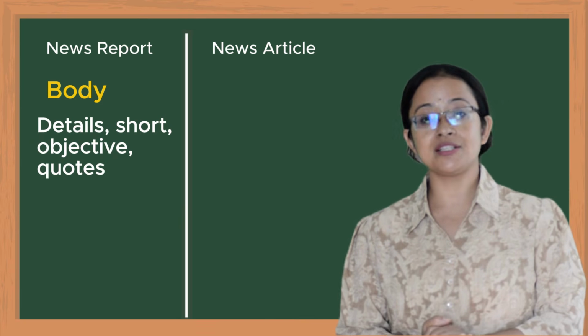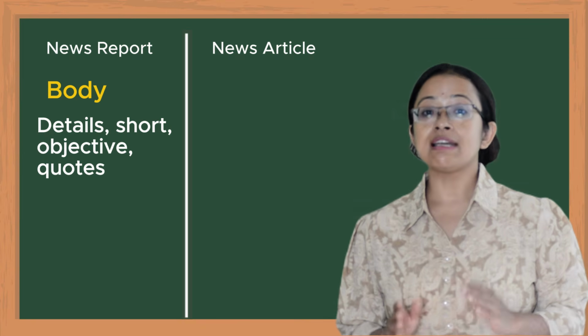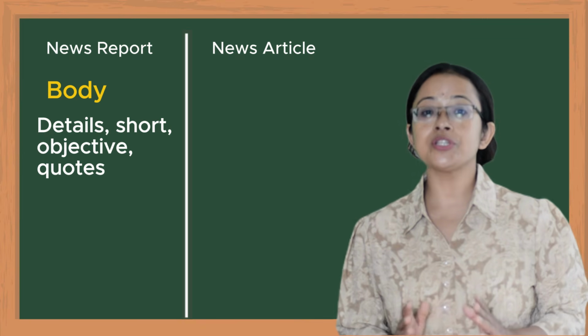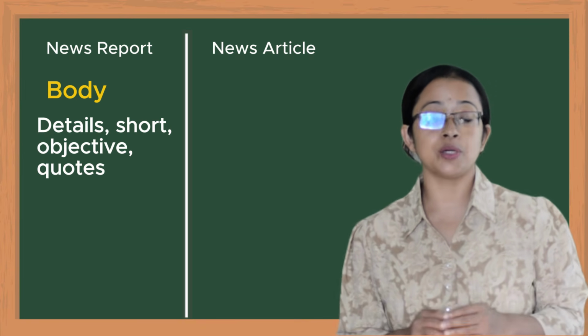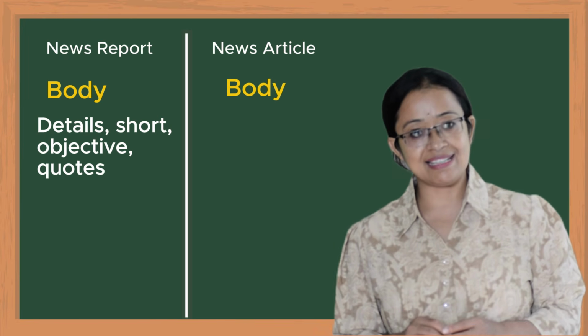Regarding the body parts in news report, we provide details and it is short and objective, and we also include some quotes from the witnesses and some other necessary important details.